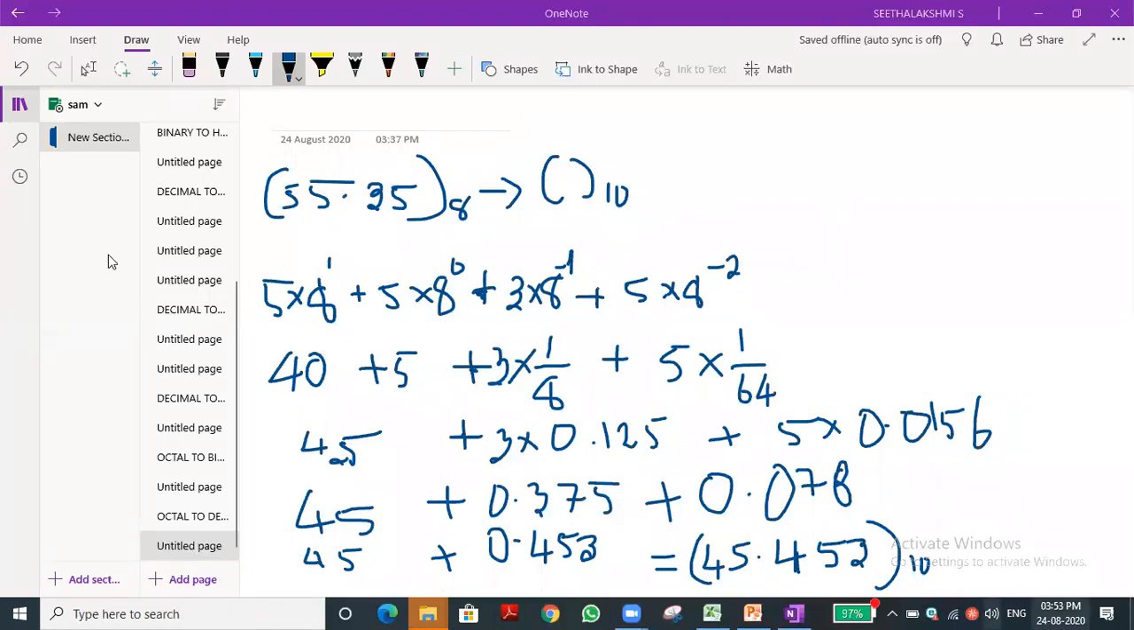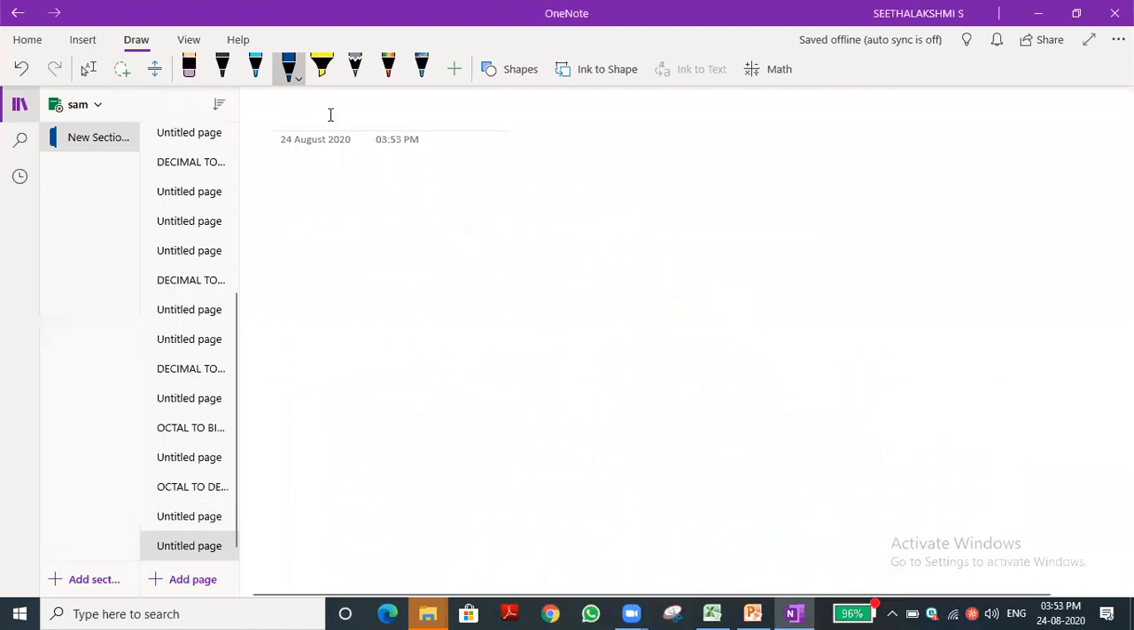Okay, let me do the next calculation. Next is what? Octal to decimal we completed. Sorry, octal to binary, octal to decimal. Then what is the next one? Octal to hexadecimal. Okay, start writing in your note. Octal to hexadecimal. Write in your note the topic is octal to hexadecimal.